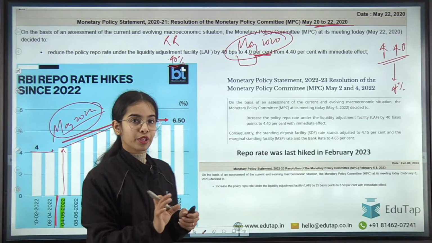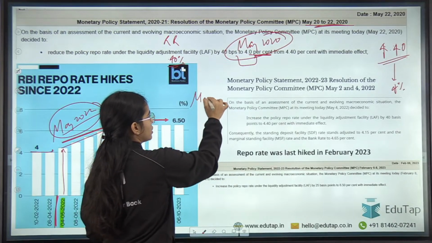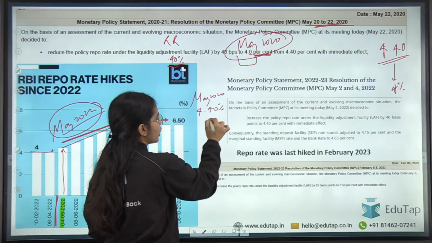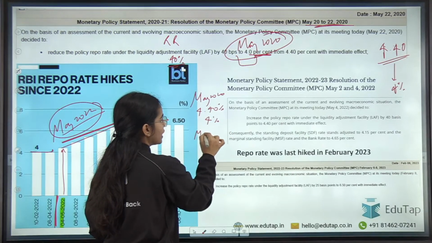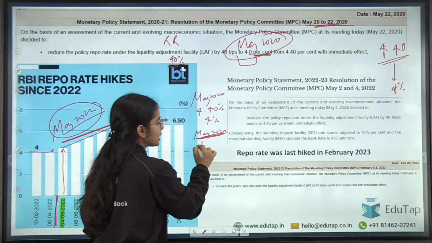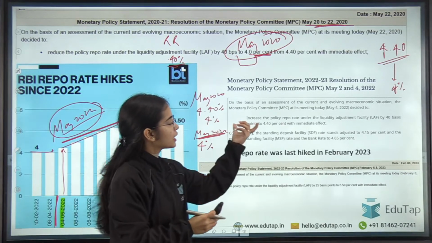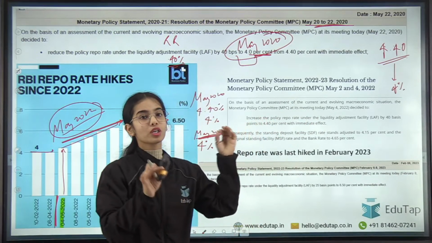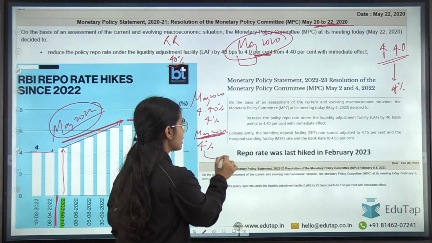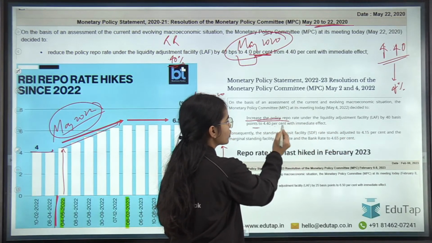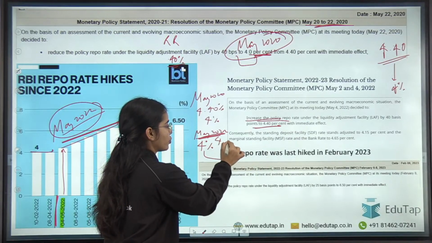So in May 2020, the repo rate was decreased from 4.40% to 4%. Now in May 2022, the repo rate was increased from 4%, an increase in the policy repo rate by 40 basis points, back to 4.4%.